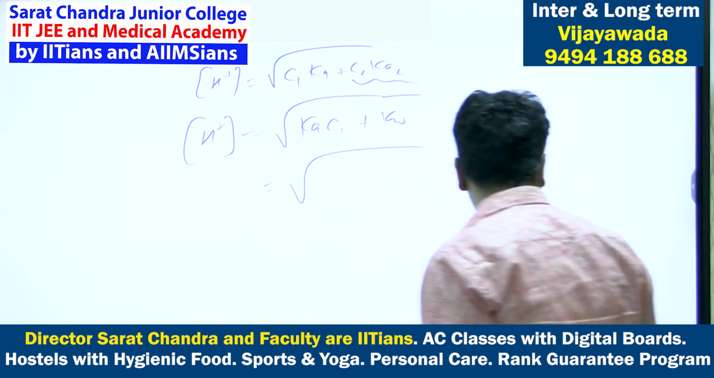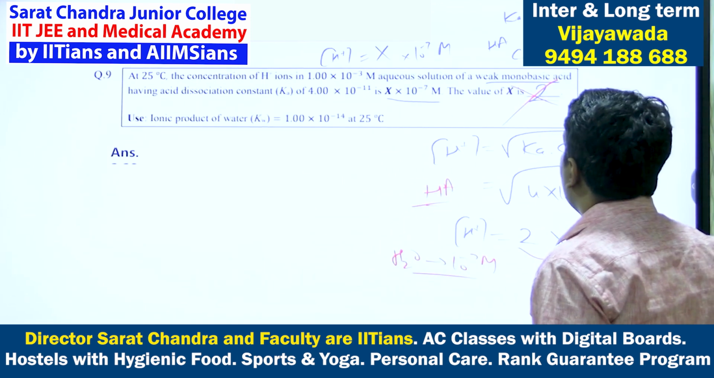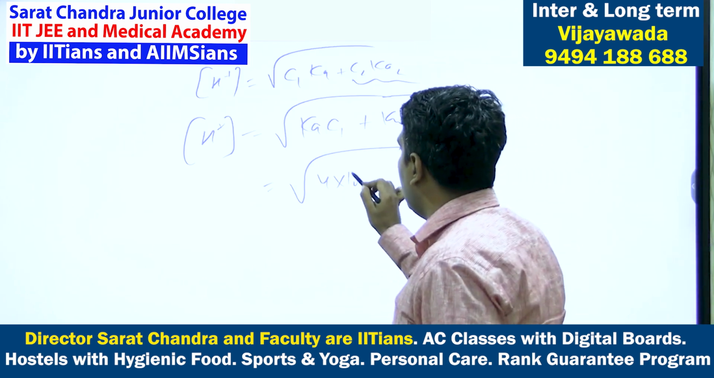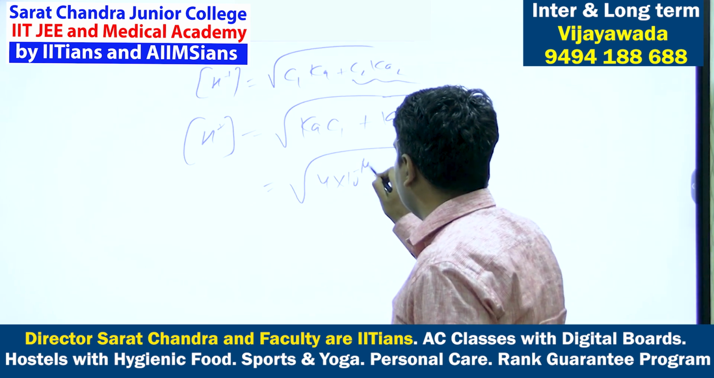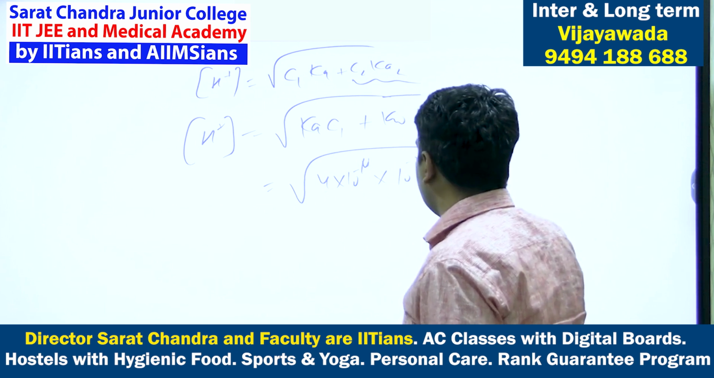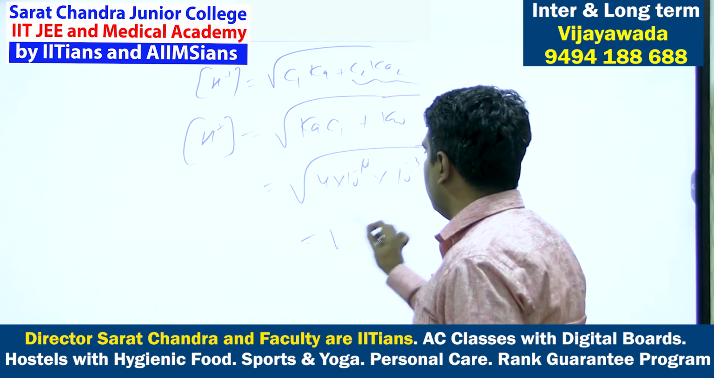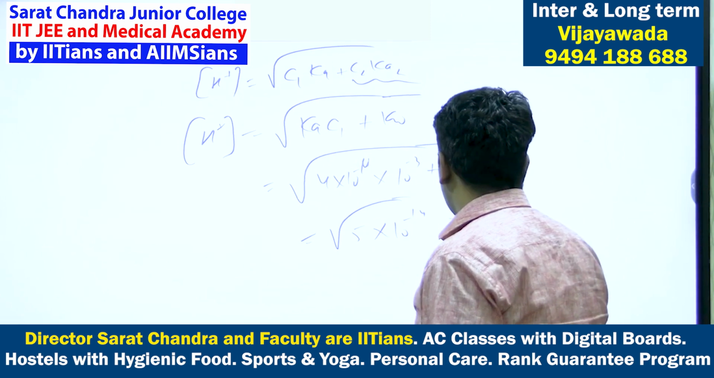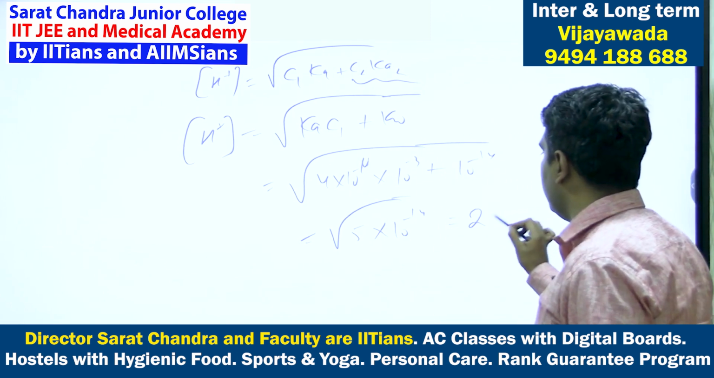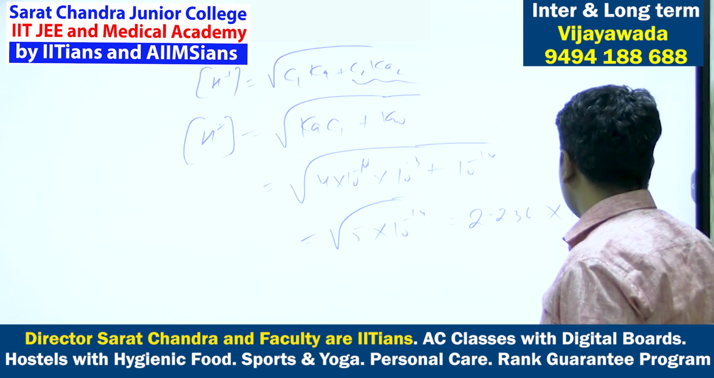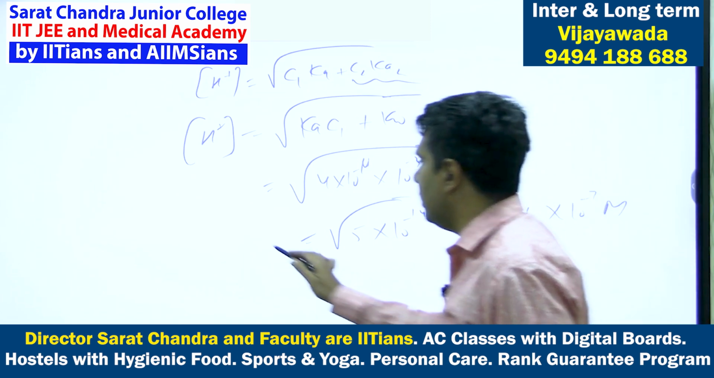So the Ka value that is given in the question is 4 into 10 to the power minus 11. And C, the initial concentration, is 10 to the power minus 3, and the ionic product is 10 to the power minus 14. So 4 plus 1, 5 into 10 to the power minus 14. So this will be root 5, which is 2.236, into 10 to the power minus 7. So this will be the exact answer.